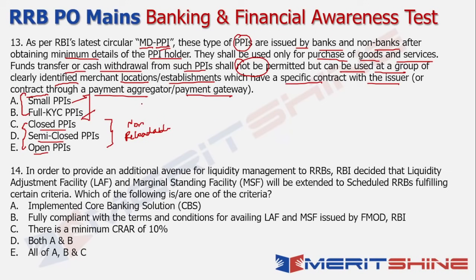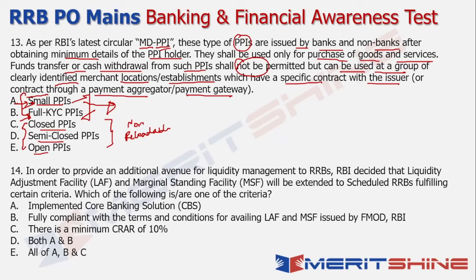Now, small PPIs are the ones which are basically allowing the PPI holder not to have major KYC to be done on it, but again with restrictions that fund transfer or cash withdrawal will not be possible. When you look at the full KYC PPIs, these are obviously PPIs which will require complete KYC to be done, but small PPIs will be the ones wherein limited KYC is required, and obviously they will have certain restrictions that are there. So again, within the context of small PPIs itself, you can basically look at whether you can load cash or you cannot load cash. So that is a subcategorization within small PPIs, but the answer in this case is only small PPIs.